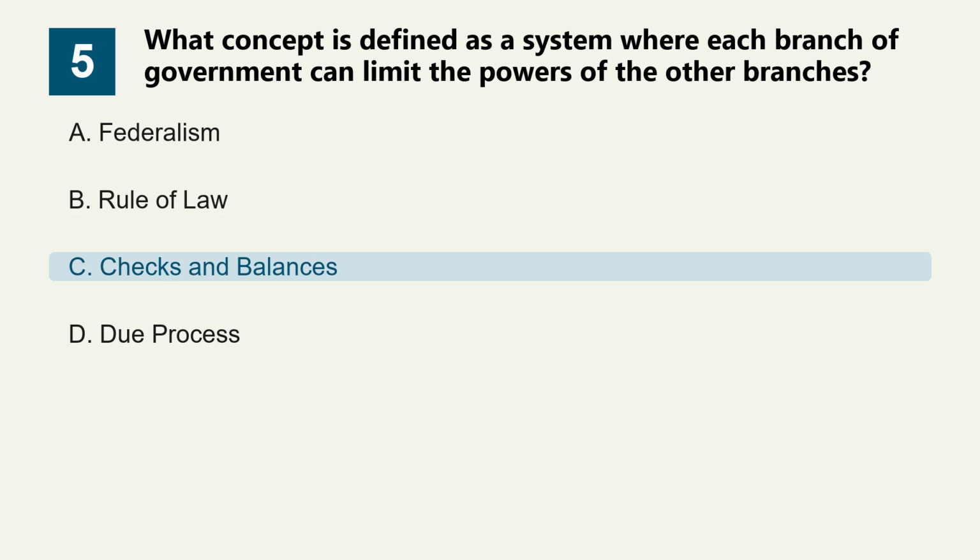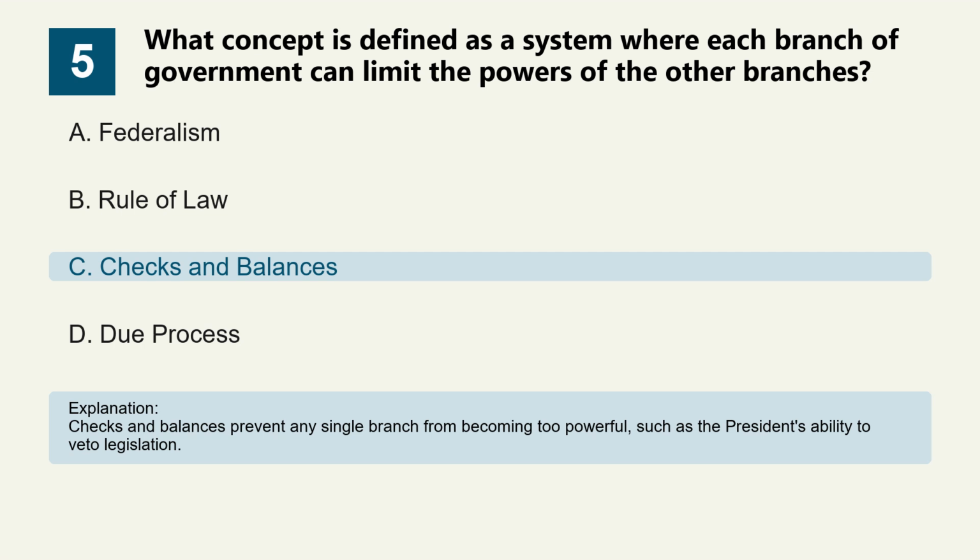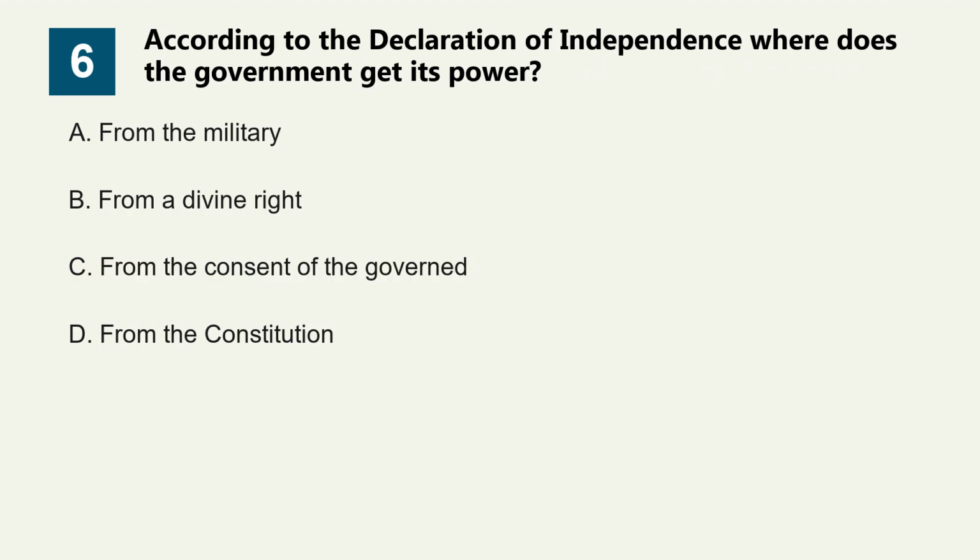Checks and balances. Checks and balances prevent any single branch from becoming too powerful, such as the president's ability to veto legislation. Question 6. According to the Declaration of Independence, where does the government get its power?